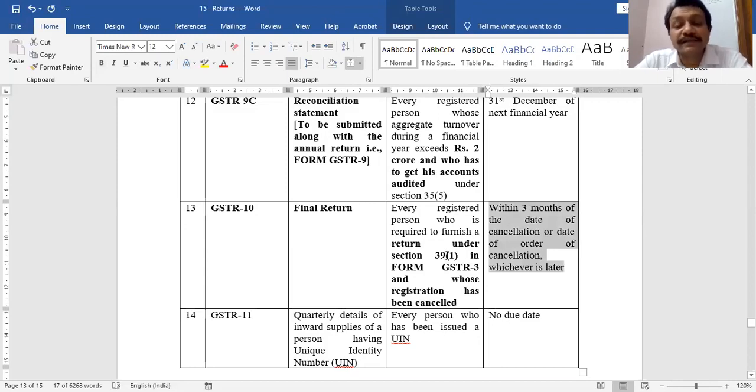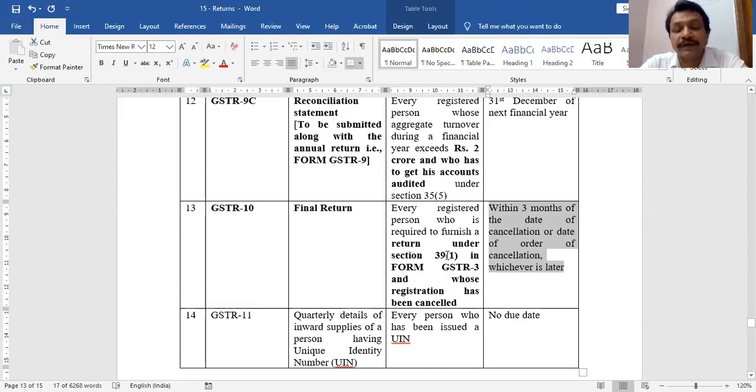And do you know why it is necessary to ask this person to furnish the final return? Because whatever closing stock this person has, if that person has taken input tax credit on this closing stock, the government will demand that input tax credit availed back from this registered person. Final return has to be filed in a special case by any person who is supposed to furnish the return under section 39 but whose registration has been cancelled. That person has to furnish the final return under section 45.